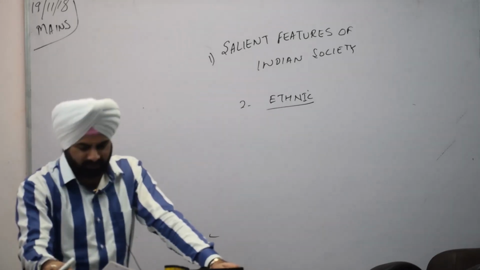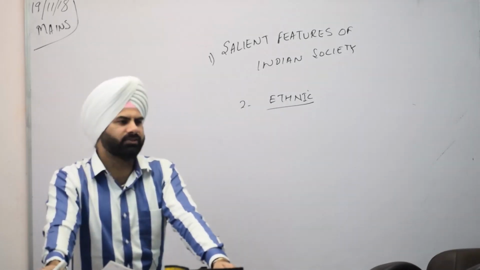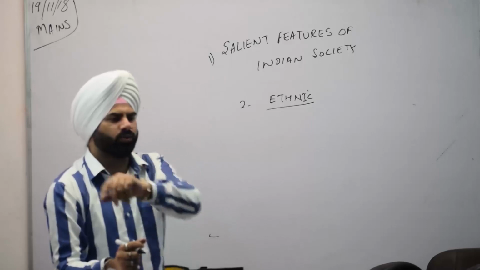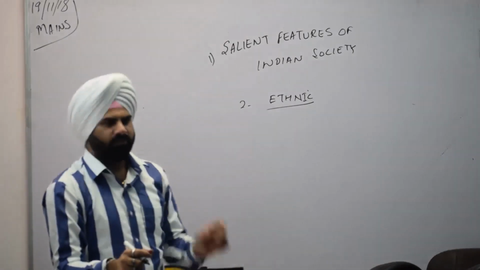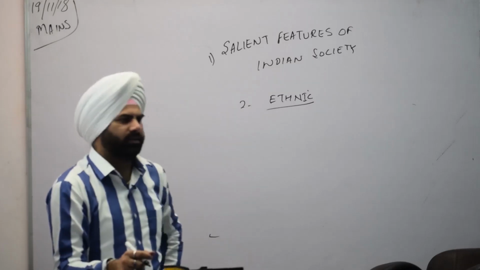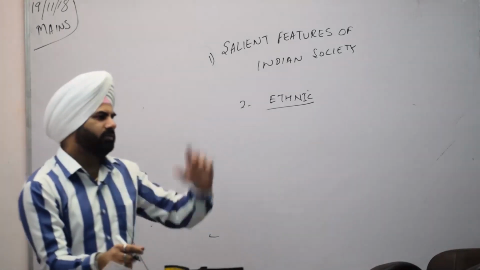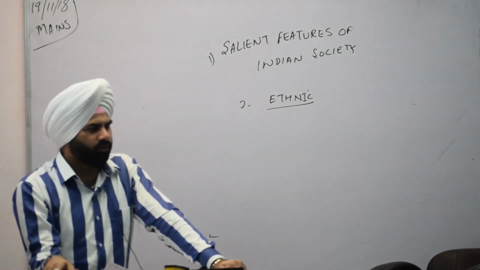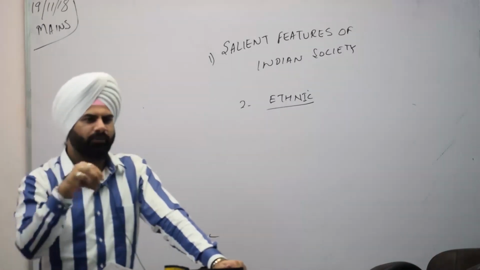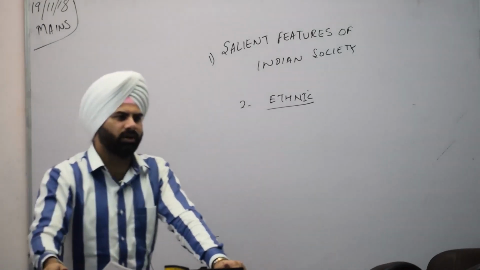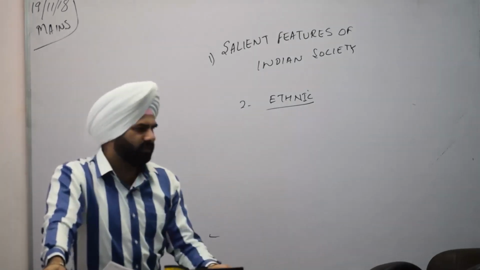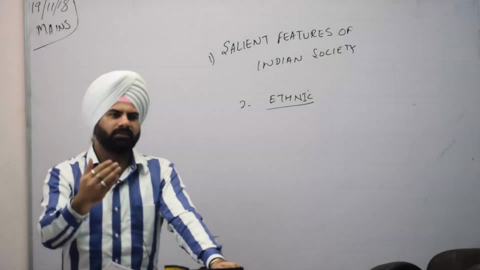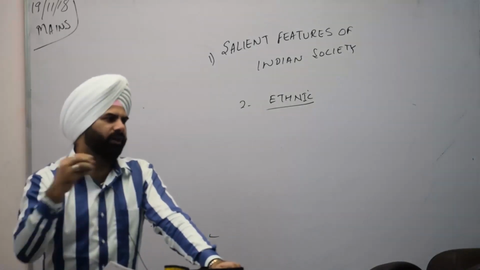Second way of writing about ethnicity is, for example, different ways of food and so on. Any person from northern India, when he or she goes to Kerala or Tamil Nadu, definitely tries to buy a Kanchipuram saree or some other saree. You go to Jammu and Kashmir, you try to buy their traditional attire. You go to Tamil Nadu or Kerala, don't you eat their dosa? You go to Maharashtra, won't you try to bring back Kolhapuri chappals? Definitely. This is ethnicity. Means we are open to the acceptance of different things from where we are visiting.